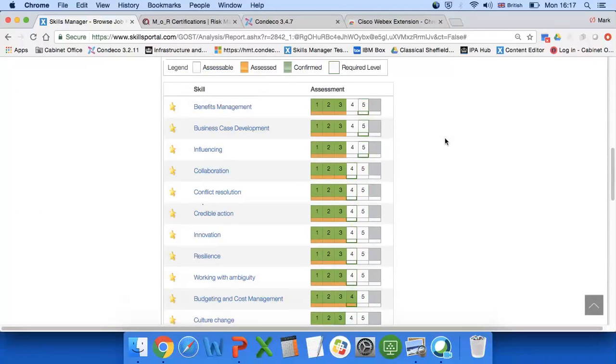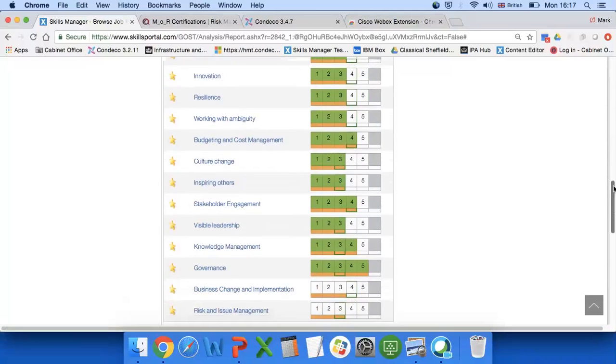So I can identify the areas, if I'm really interested in pursuing that role, the areas I need to focus my capability development on, areas like benefits management, business case development. As I scroll further down, you can see I'm not that far off, things like innovation, resilience, but then when I get to budgeting, cost management, meeting the level, and then others like governance above the level.